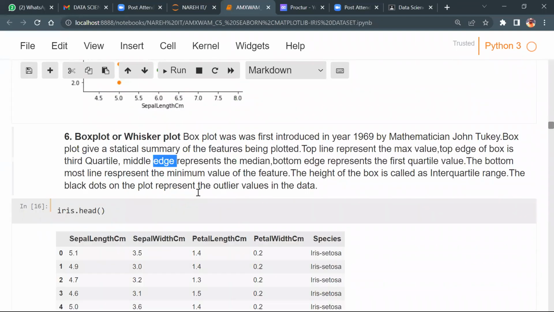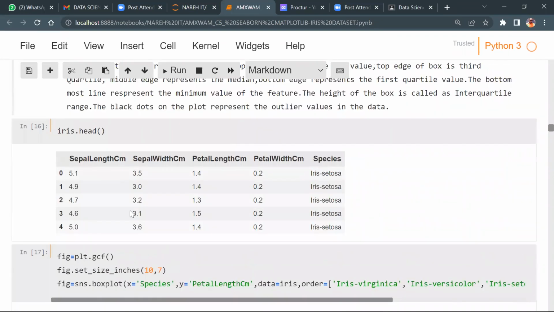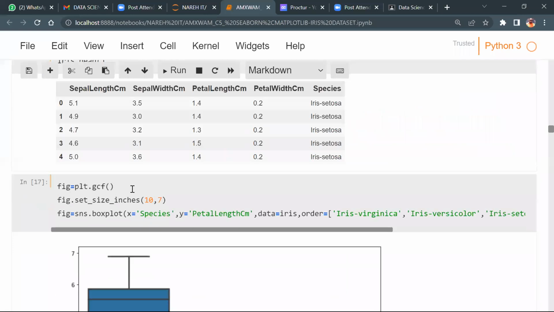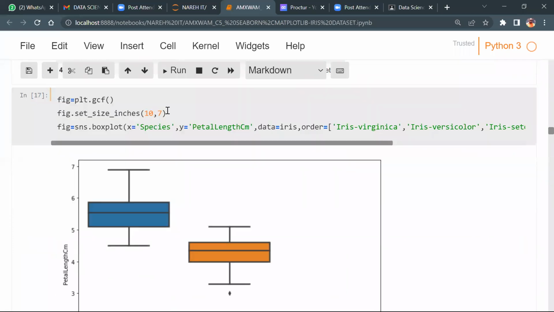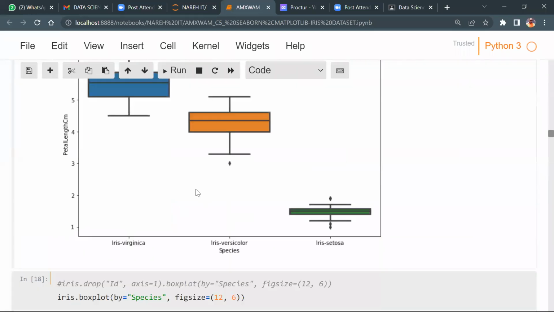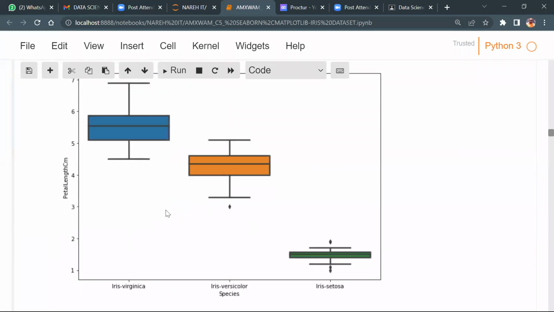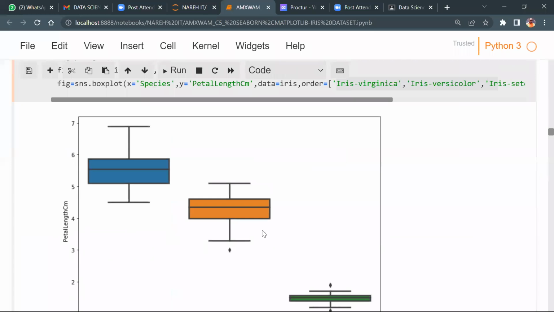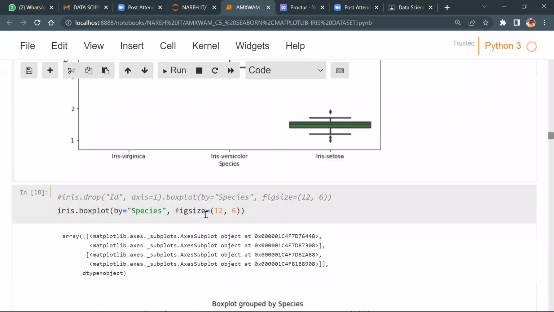Now box plot, whisker plot. So iris dot head. This is the sizes, and box plot, species, petal length, data, order, different flowers. I mean, this is where you do have outliers. So this is box plot visualization for another dataset.